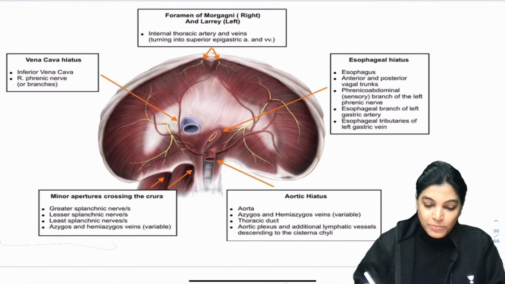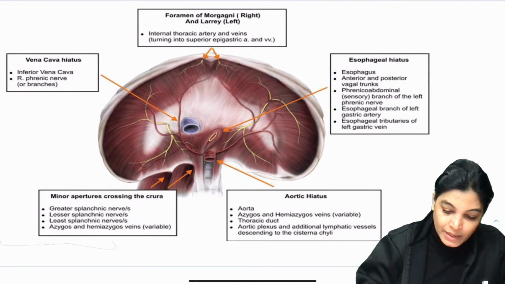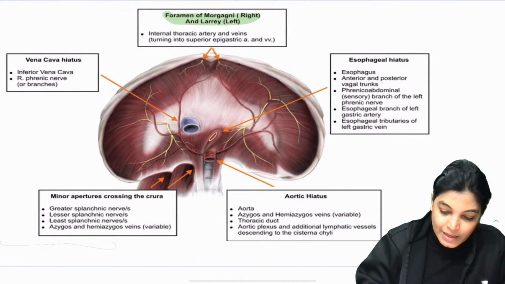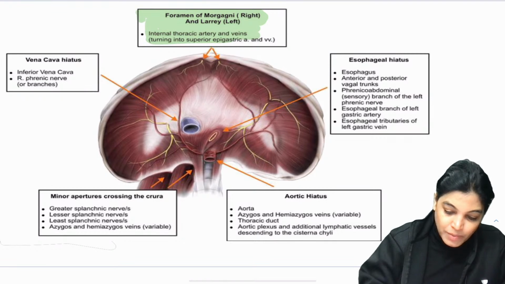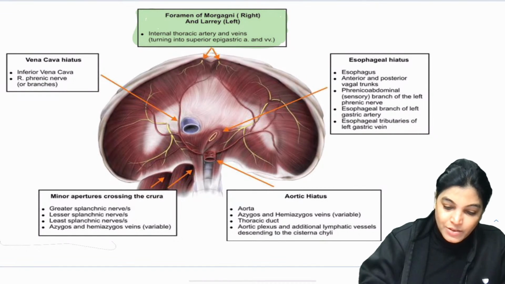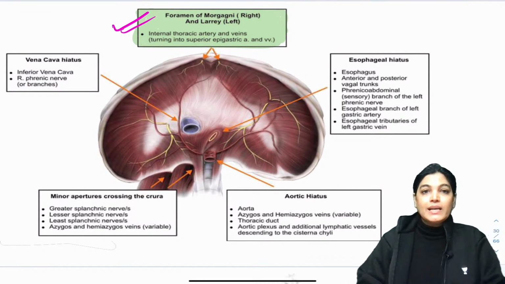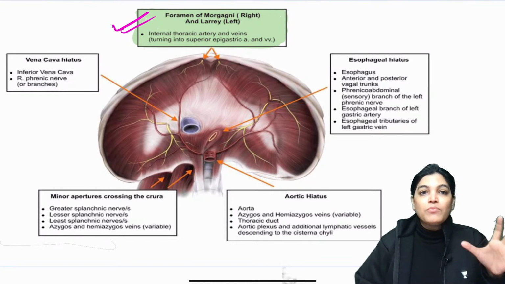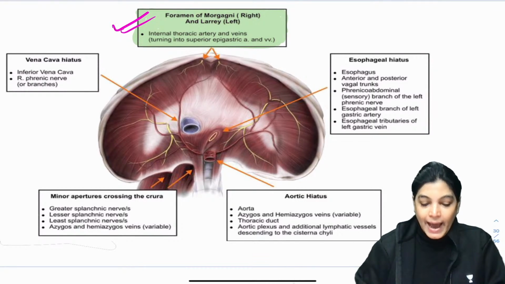Let's first talk about the opening that is the foramen of Morgagni, which is also called the space of Larrey. Through it the structures passing are the superior epigastric artery and vein. And the superior epigastric artery is the branch of which artery? Internal thoracic artery. So this is through the foramen of Morgagni or space of Larrey.